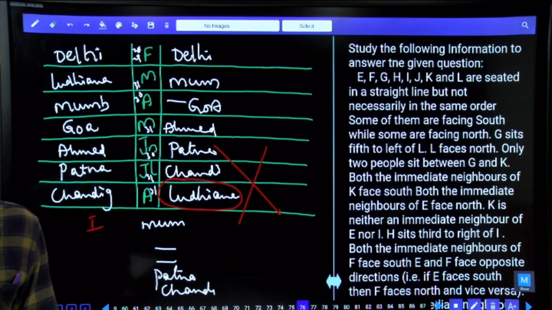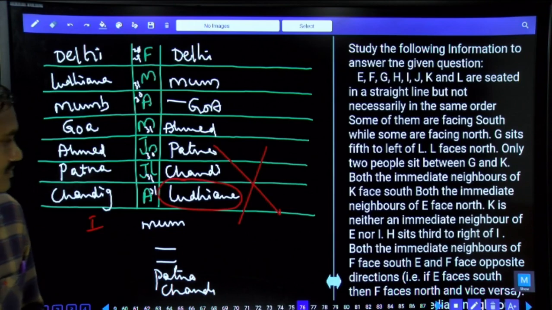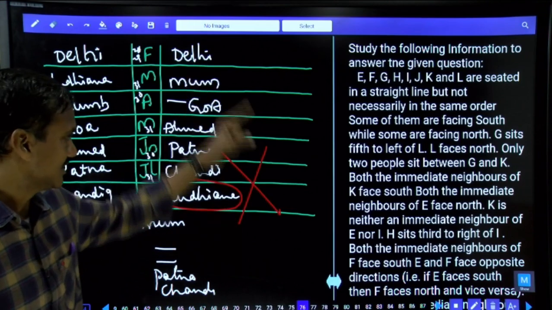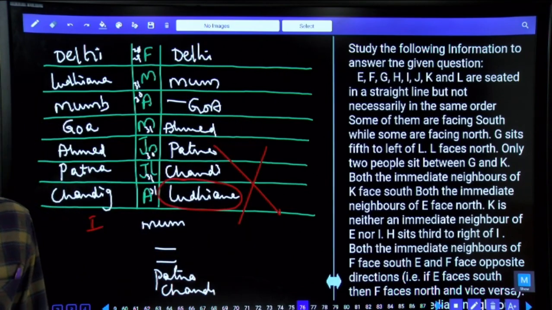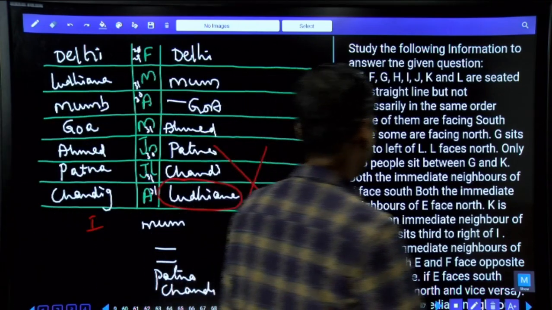Then question number 76 to 80. As you do not have the papers with you, this is the reason I'm explaining the conditions. First I'm going through the conditions once.